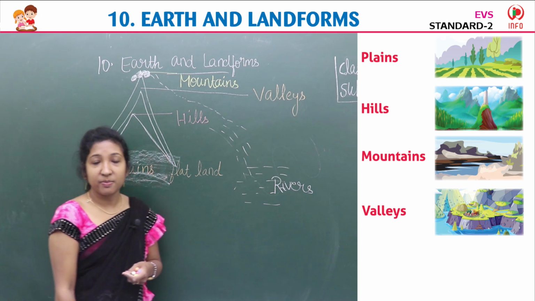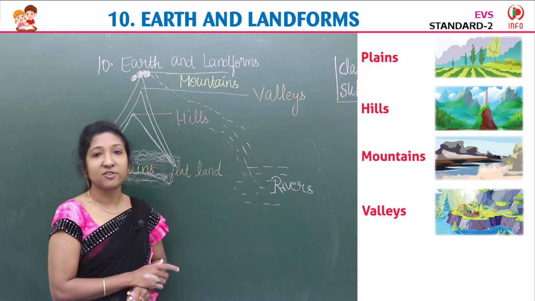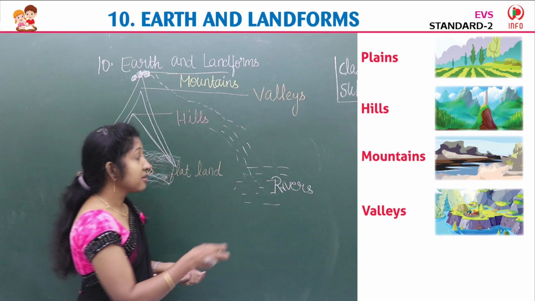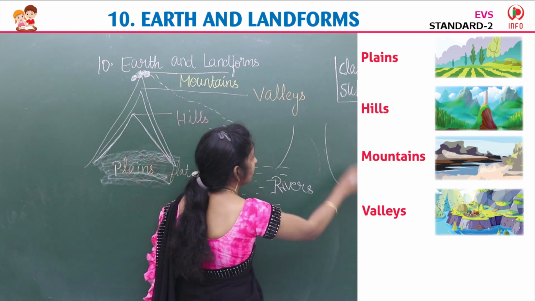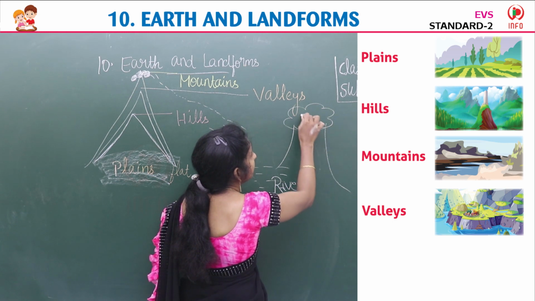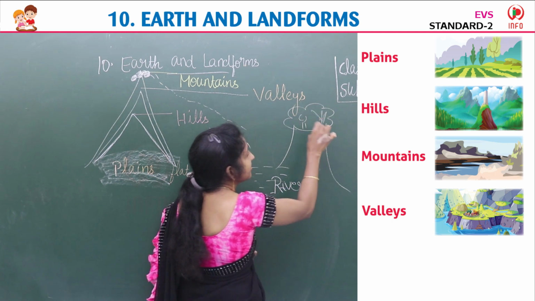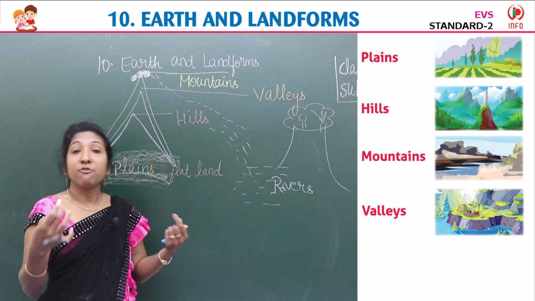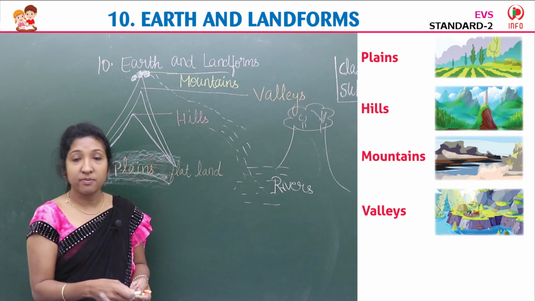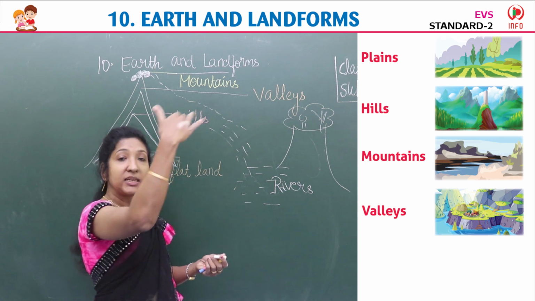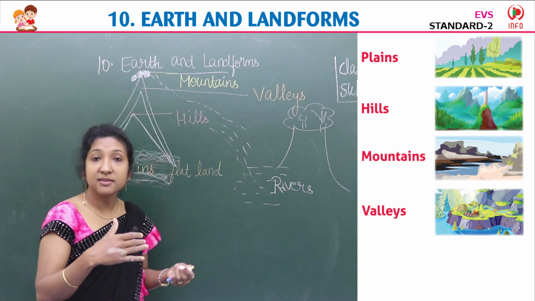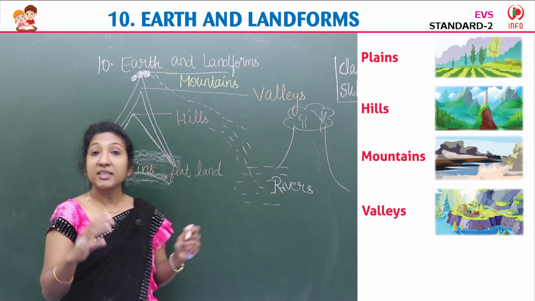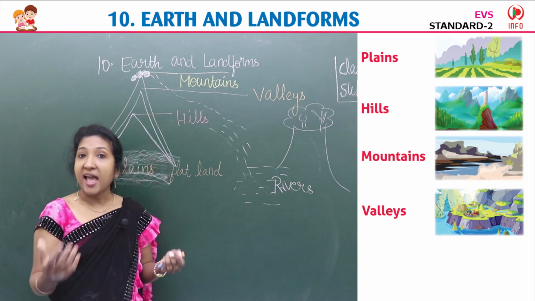V-A-L-L-E-Y-S. Valleys. And valleys are so beautiful, children. In valleys we can see green plants, flowers, and trees. People also live in valleys. So the area between mountain and hills, or between two high hills or mountains, is called valleys. And valleys are so beautiful with green plants, trees, animals.